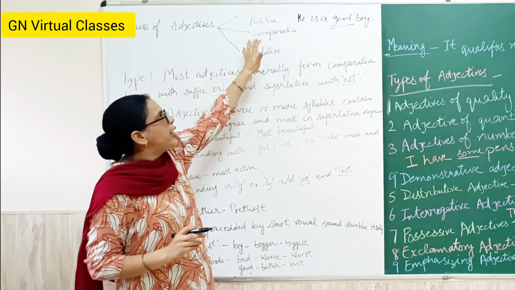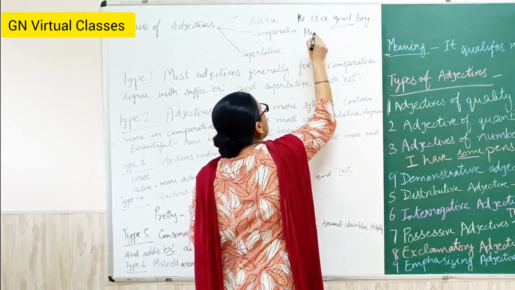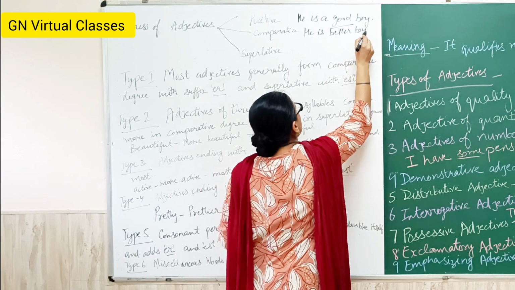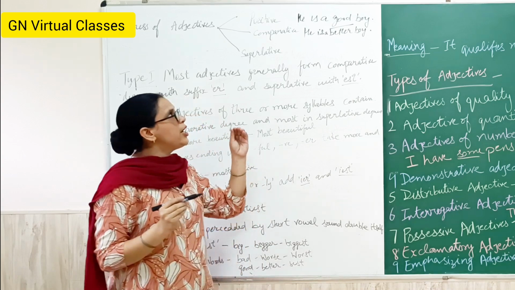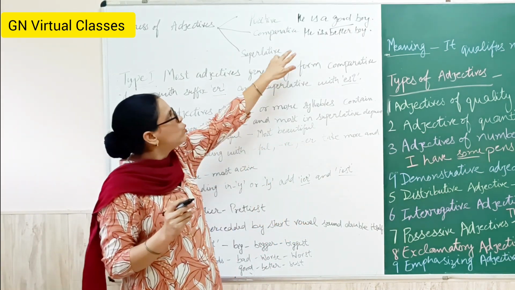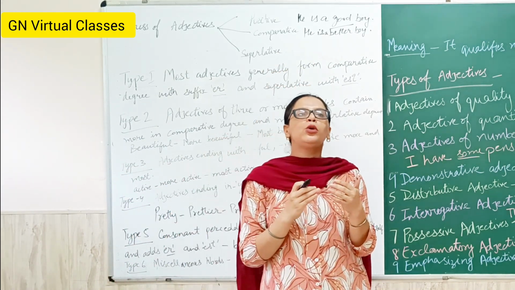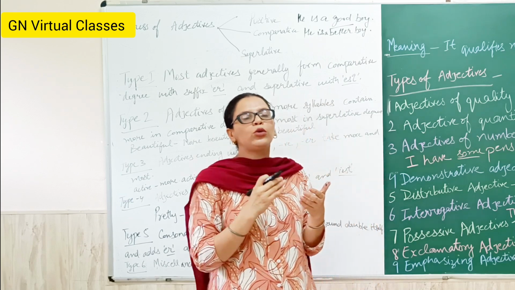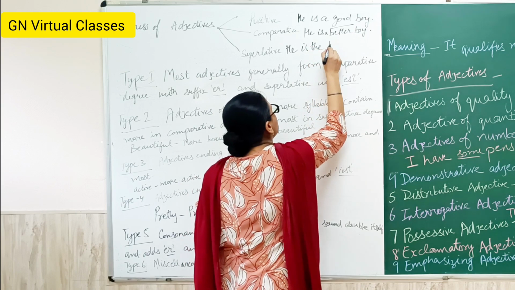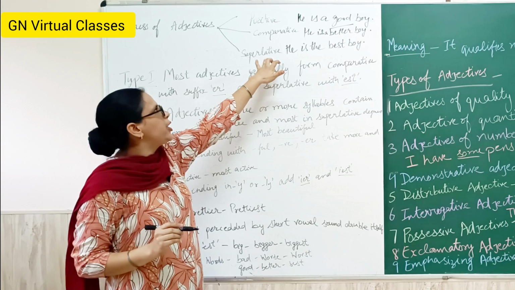And in the second, comparative, we compare two persons. Here, he is a better boy. It means he is better between two students. He is better between two boys. And next is the superlative, meaning a comparison between more than two students, more than two or three. Like he is the best boy. So it is the superlative degree.